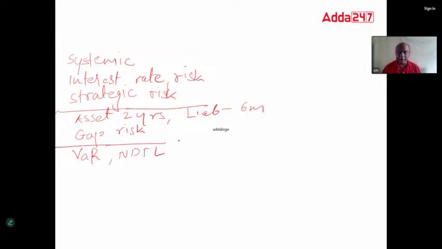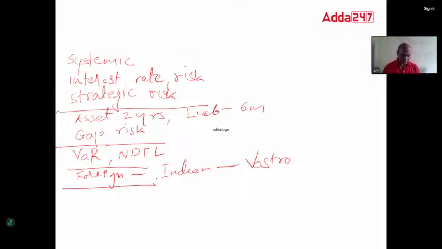NDTL means, remember, it includes your CASA, term, and deposits with RBI. Then Vostro account. There was one question that the foreign bank maintains an account with the Indian bank. So foreign bank with Indian bank, it is called what? It's called a Vostro account. Paper was very simple, it seems, right? Foreign bank maintaining the account with Indian bank is called a Vostro account.